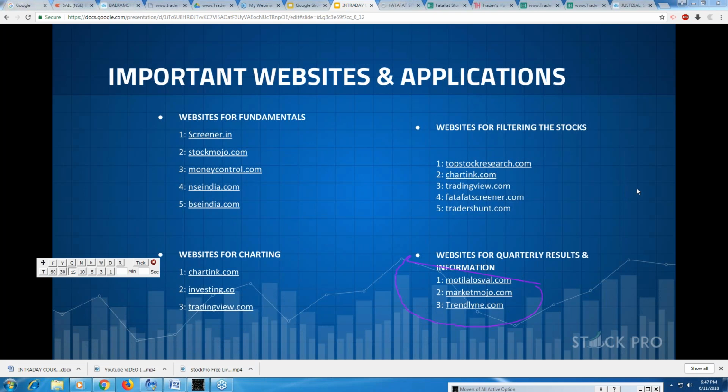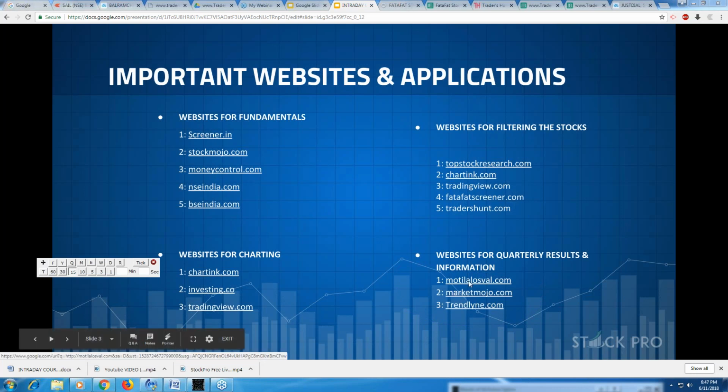Maybe for updates on the news, about how the quarterly results have been, probably you can go to Motilal Oswal and all, but I really don't go through them. I simply go to TradingView because I don't need to check news. I know exactly which stock is gaining volume, which is gap up, which is gap down.